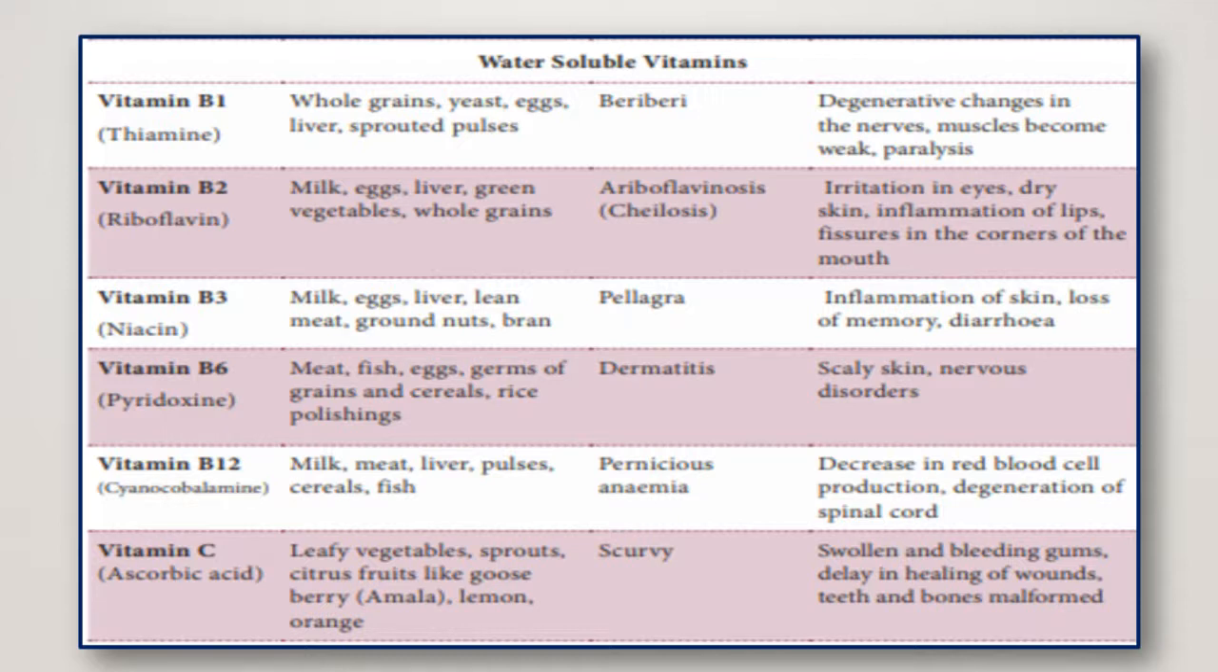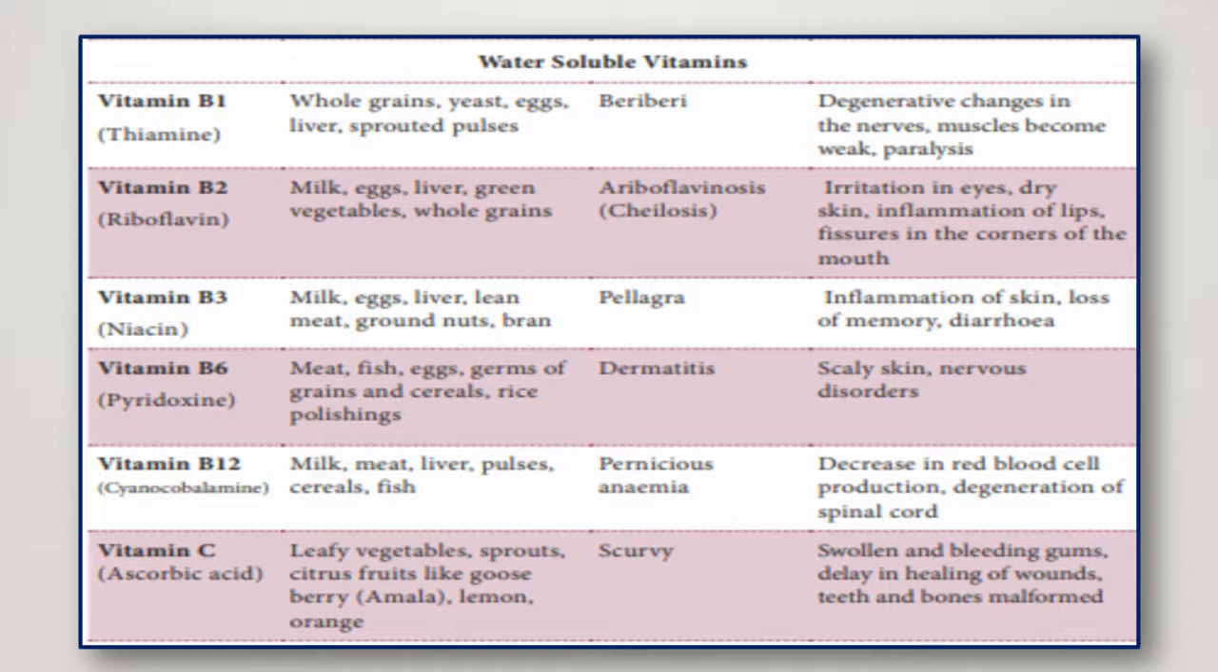The next vitamin is vitamin B12, cyanocobalamin. It is found in milk, meat, liver, pulses, cereals, fish, and the condition leads to pernicious anemia. So it leads to decrease in the red blood cell production, degeneration of spinal cord.